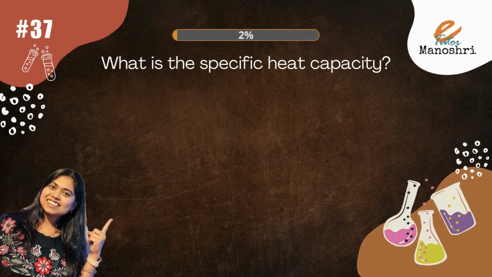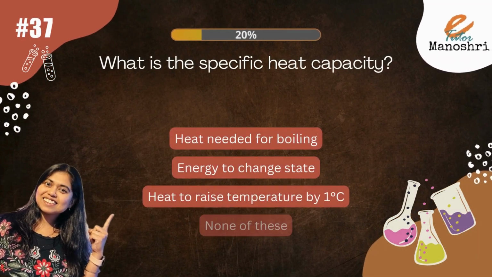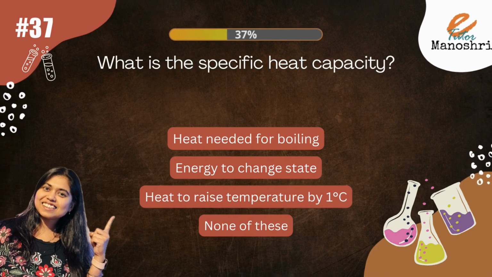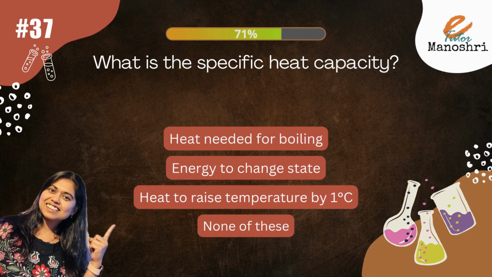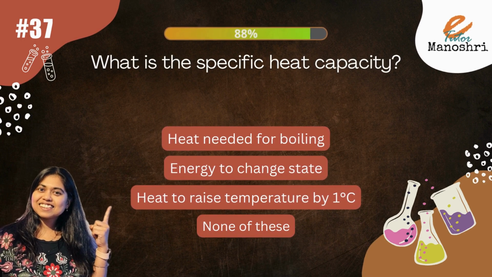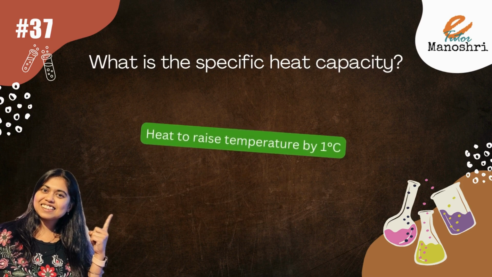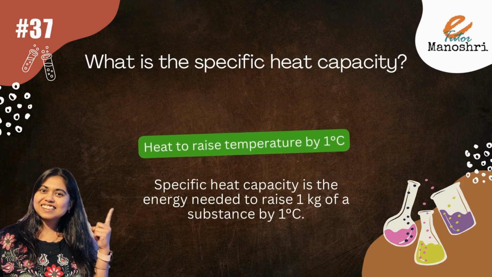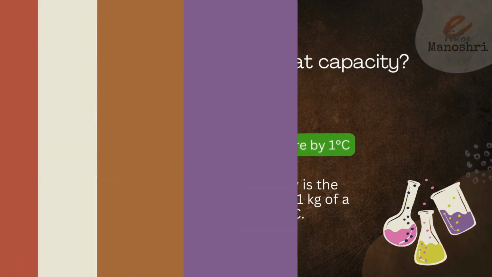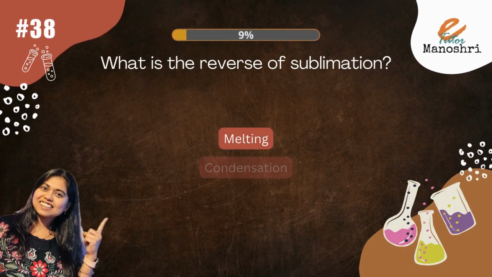What is the specific heat capacity? The options are heat needed for boiling, energy to change state, heat to raise temperature by 1 degree centigrade, or none of these. The answer is specific heat capacity is the energy needed to raise 1 kg of substance by 1 degree centigrade.